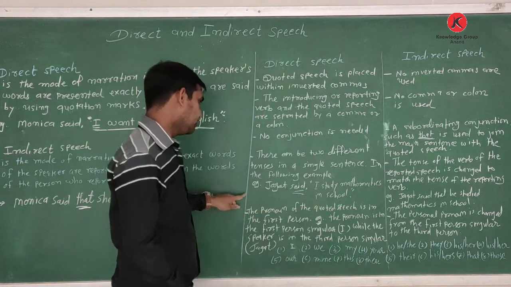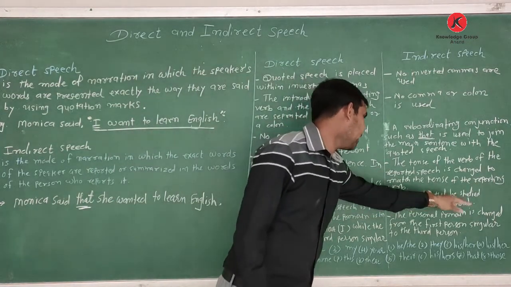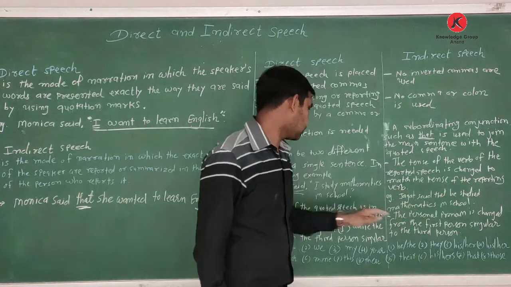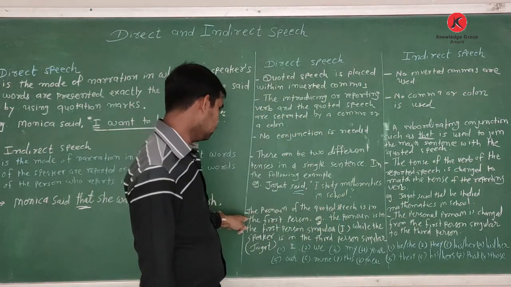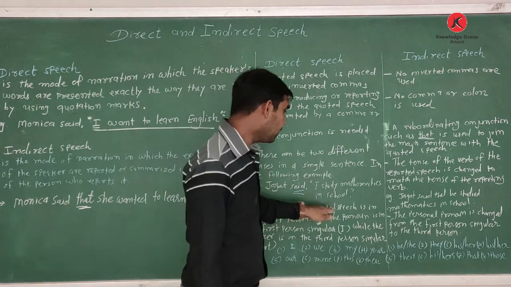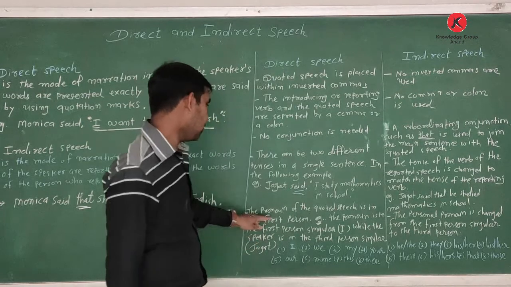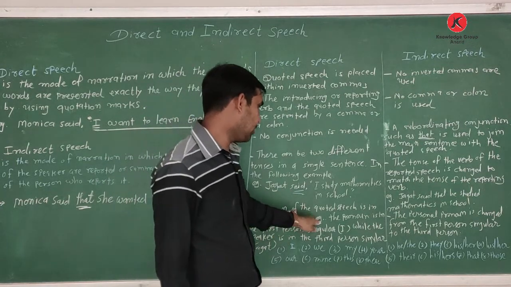Then next here, see, change. Jagat said that he studied mathematics in school. Change the tense. Then here, the pronoun of the quoted speech is in the first person. Example here given.